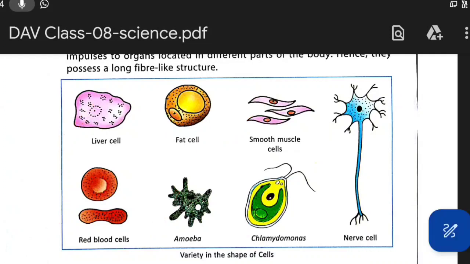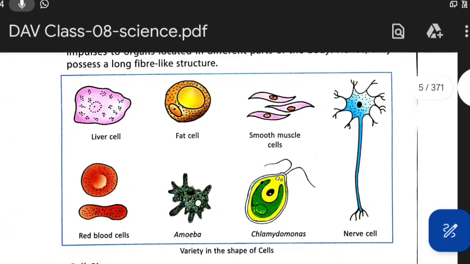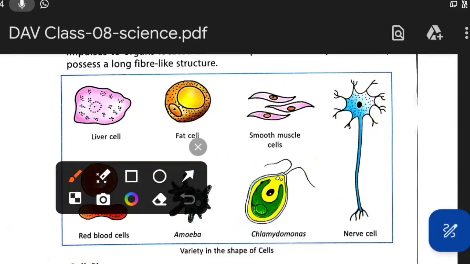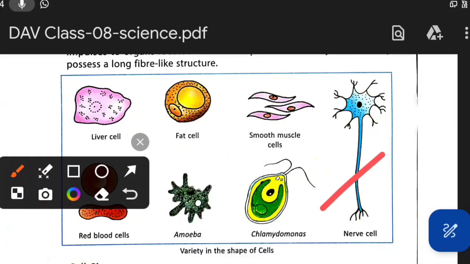This is the nerve cell. Nerve cell. This is the nerve cell. Okay. So if we see, the fat cell has a spherical structure.